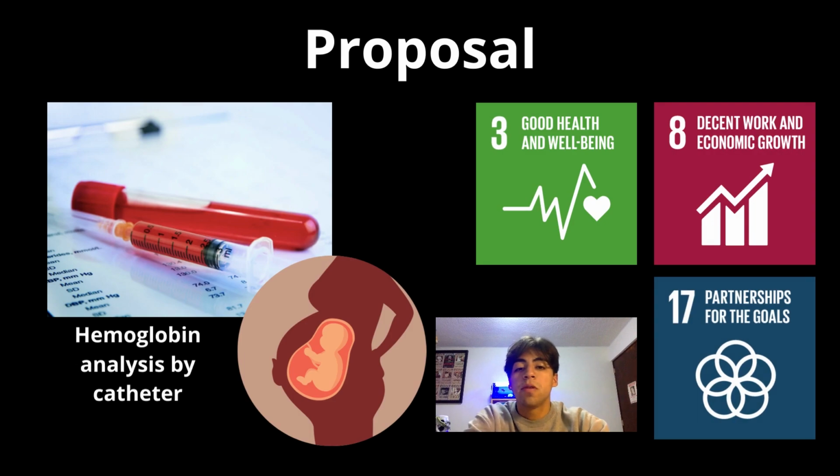Given the most vulnerable sector of society, the proposal will focus not directly on treatment but on prevention, before they receive evidence of the disease. To begin with, we know that this disease tends to start during pregnancy, so the fundamental thing must be to perform a preventive hemoglobin analysis on the mother, preferably by catheter, since they are much more viable to ensure that hemoglobin and iron levels are normal, as well as to know whether there is any anomaly or risk of developing any problem related to anemia.